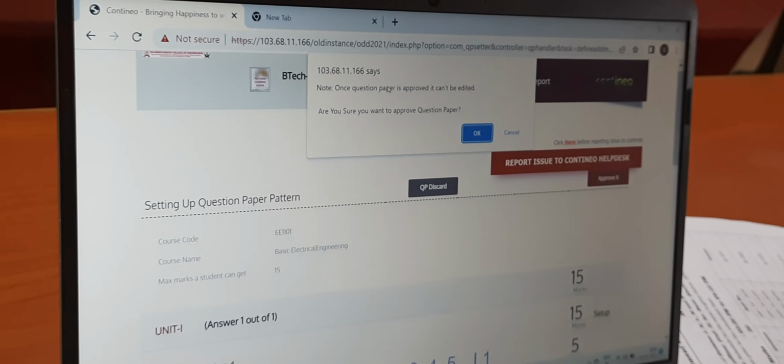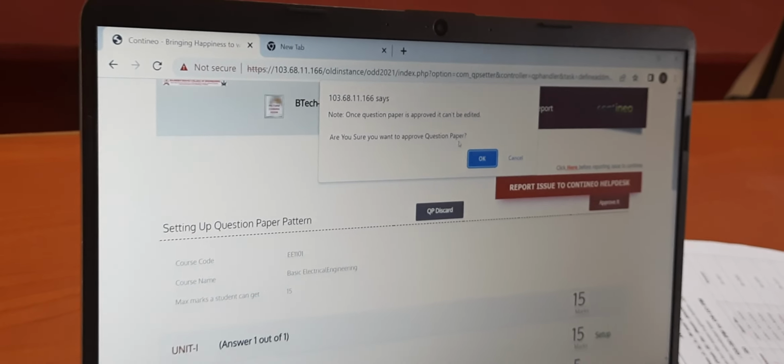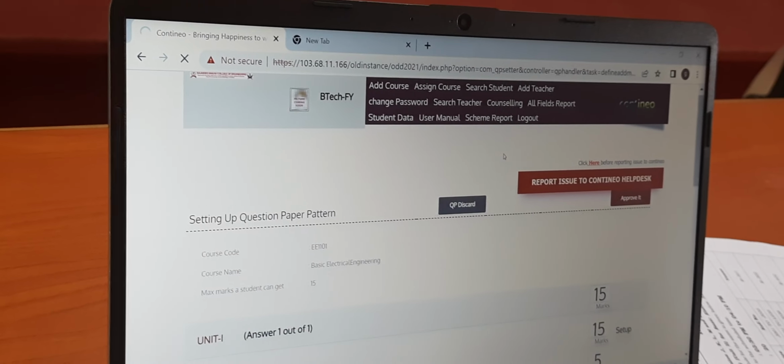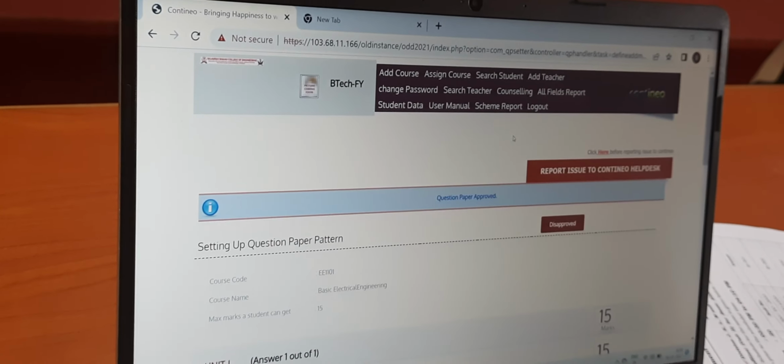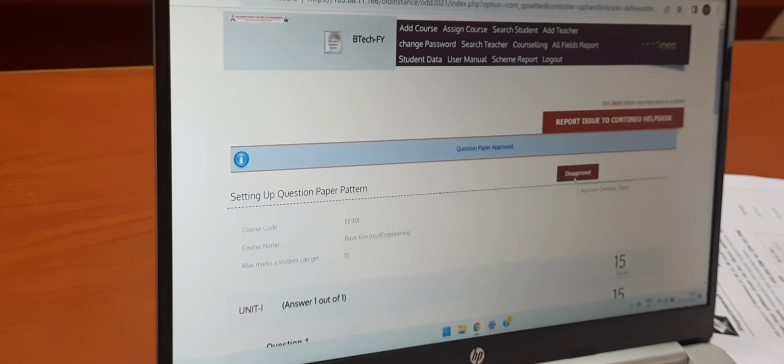You can see the note: once the question paper is approved, it can't be edited. Are you sure you want to approve the question paper? Yes, I am sure about it. I am going to approve it. Yes, that approve button is now disabled. You can see it here as disapproved.